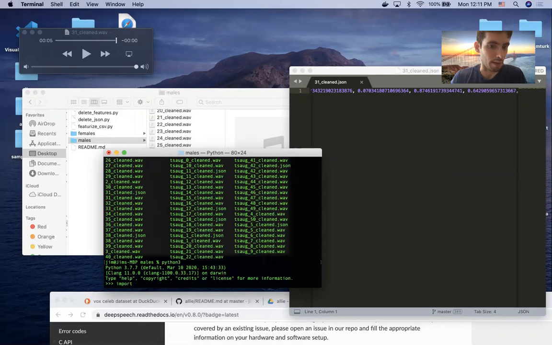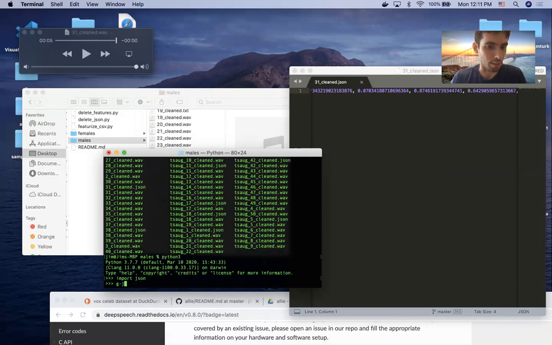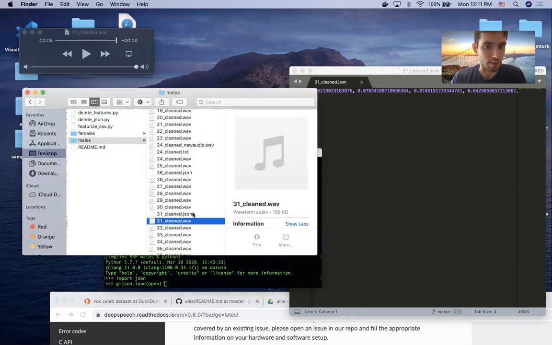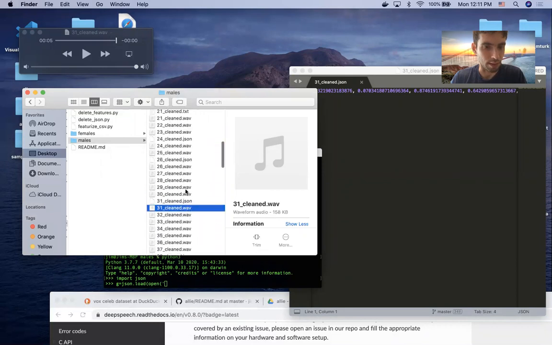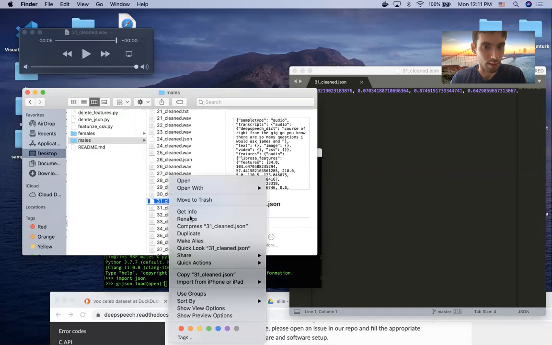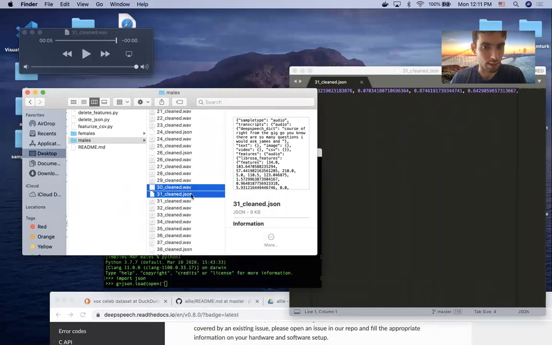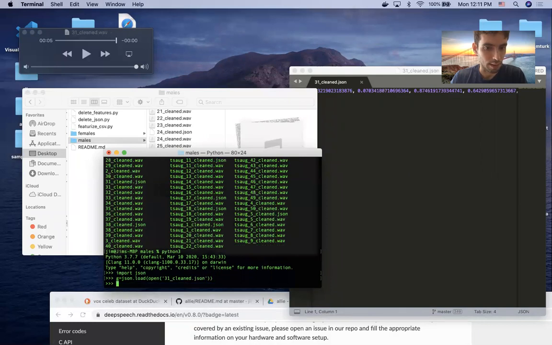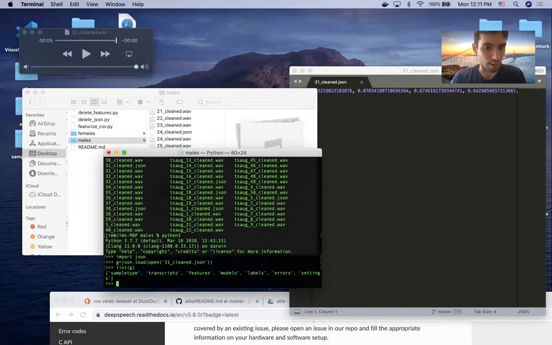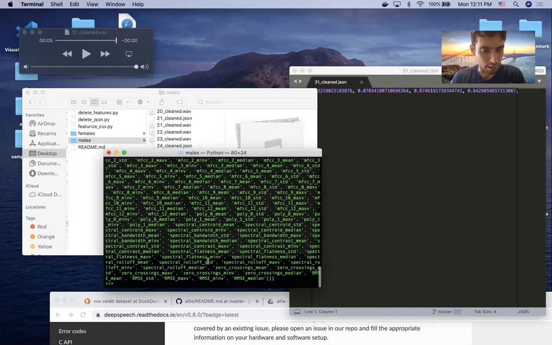Import json really fast, open up that file, which is 31 cleaned.json. This is the JSON file. And if we go in here to features, audio, here are all the features.